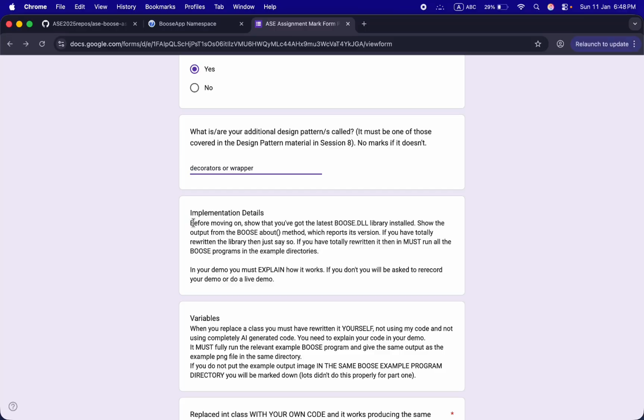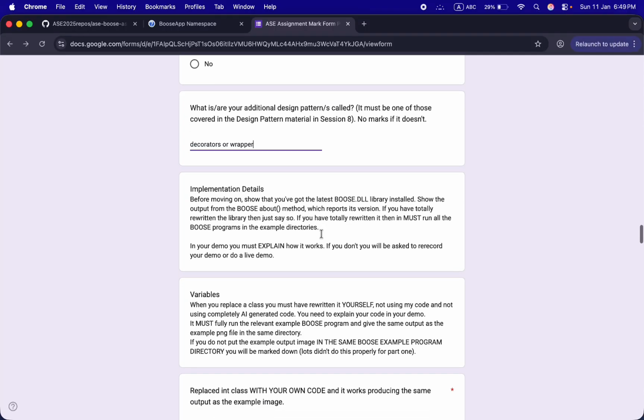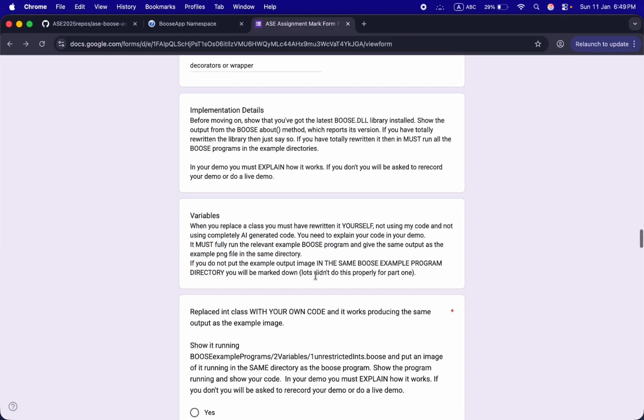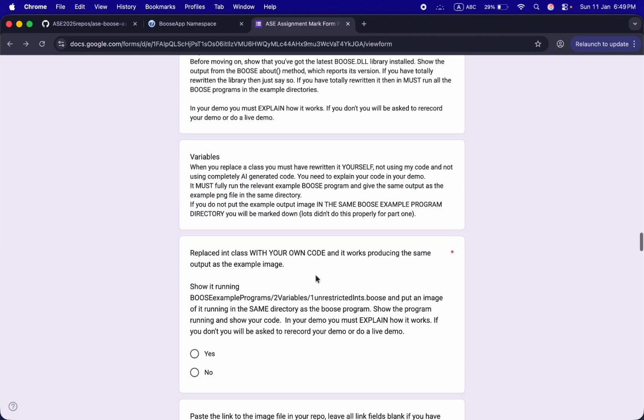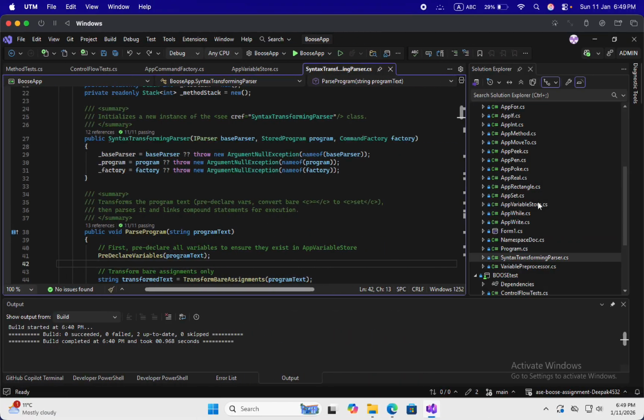I have already shown you that I have latest DLL file 2.0.1. Now let's jump into our variables. I have replaced my variable class and overridden it. Now let's go to our code and show you that. At first, let's go into app int.